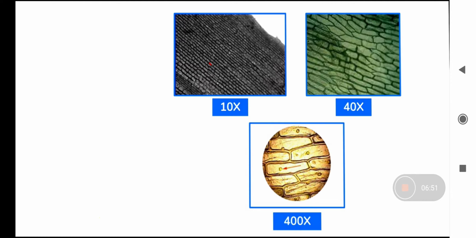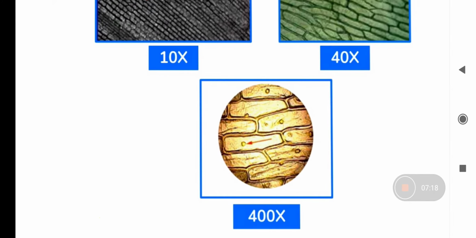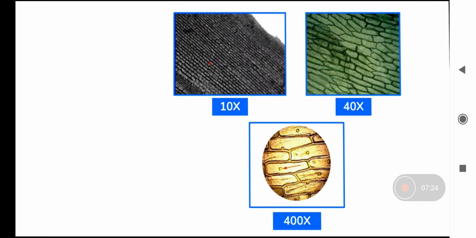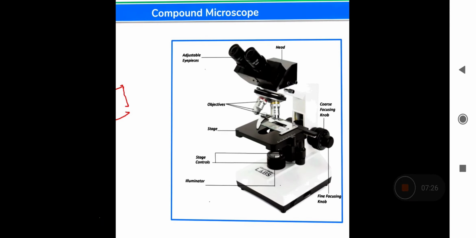Similarly, the cell is a brick-like structure that makes your different organs, or you can say a complete organism. Just compare the cell with the brick. Here in this diagram below, you can see that they are arranged together like bricks, right? Now, this is the compound microscope and this is the advanced microscope.